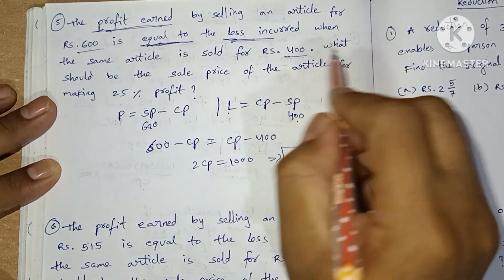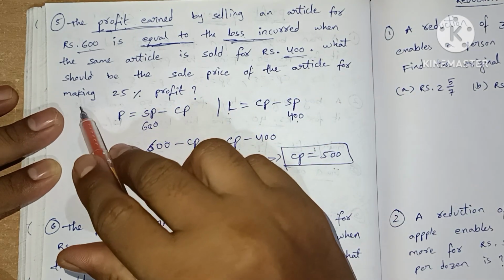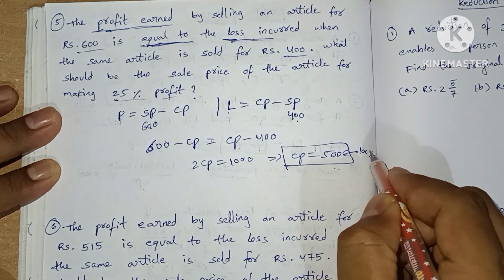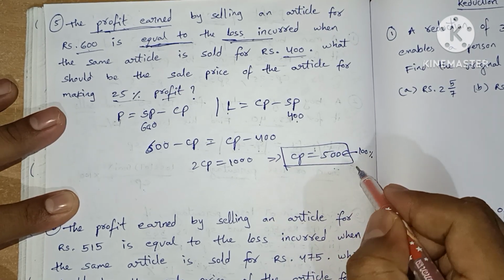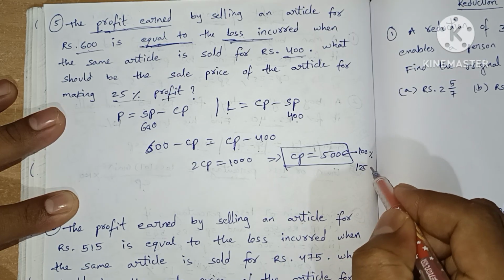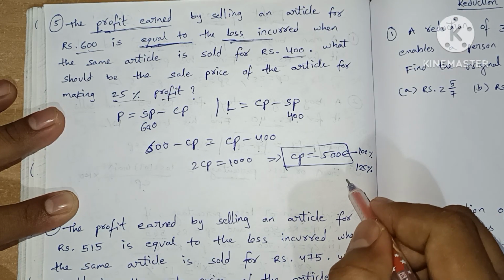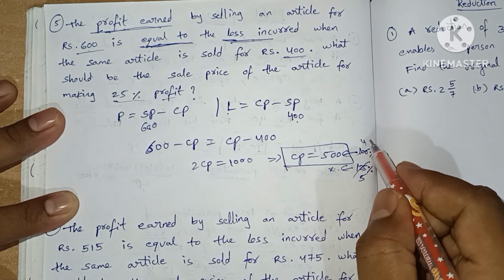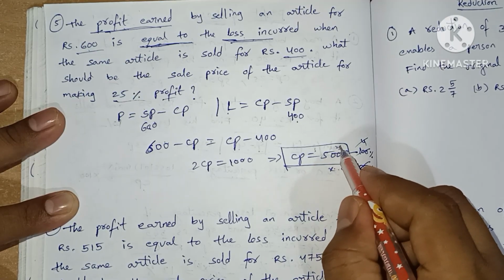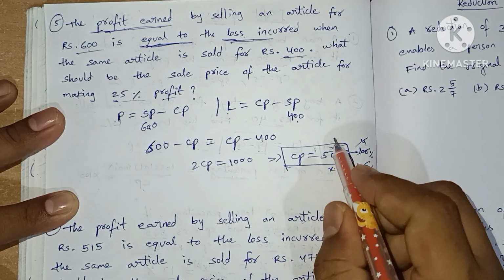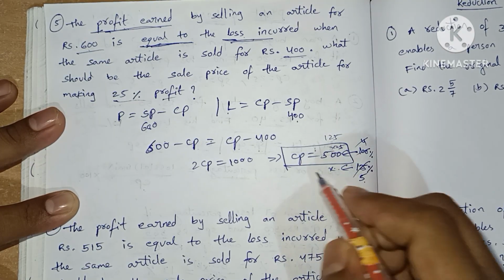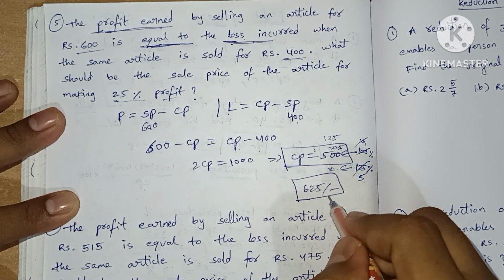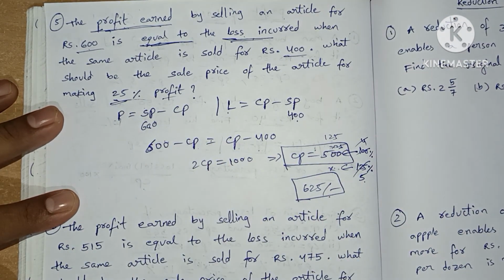Now what the question is: what should be the sale price of the article for making 25% profit? Let's take this as 100% cost price. He wants 25% more, so he wants to sell at 125%. What is the value? 25 5 times, 25 4 times, 4 25 times, 5 into 25 will be 125. 125 into 5 times will be 625. 625 rupees is the selling price to make a 25% profit.